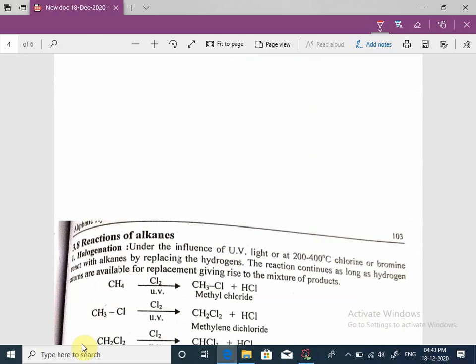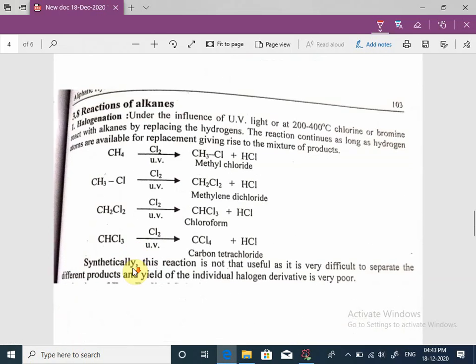Next, reactions of alkanes. First reaction is halogenation.